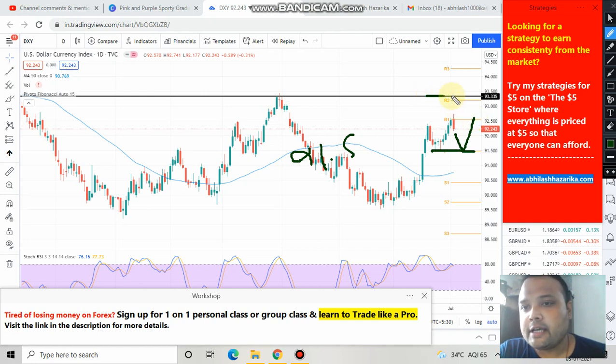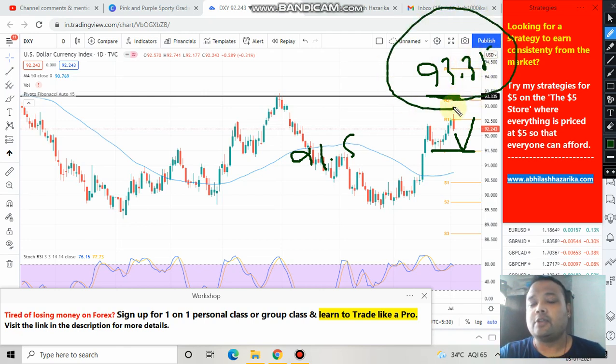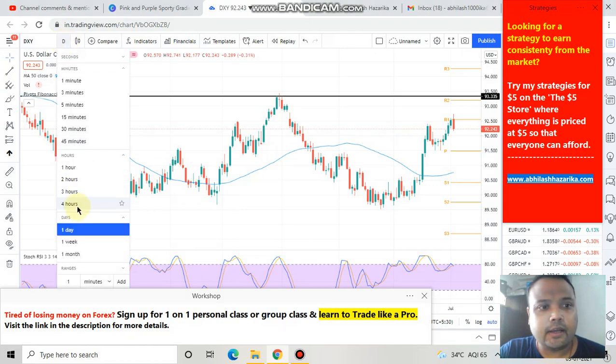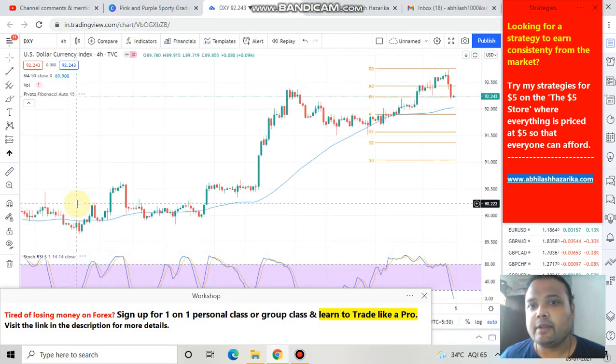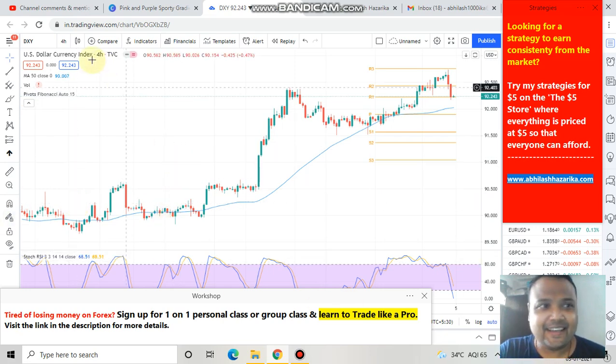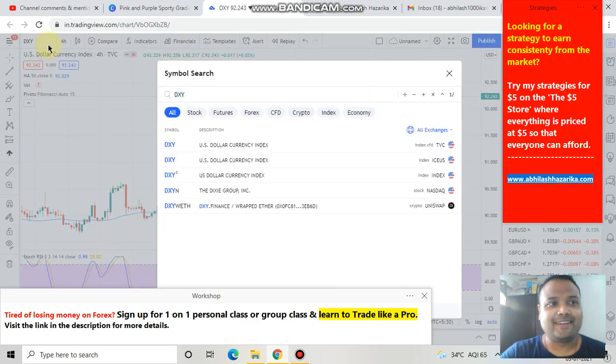On the upside, we have 93.35 as the resistance for the market. So 93.35 is still acting as a resistance. And if we look at this chart right now, we can easily see that it is bullish. On the other hand, if I switch to the 4 hours time frame, you can see that this chart looks very much similar to the chart of US dollar Swiss franc, doesn't it? Yes, they look very much similar.